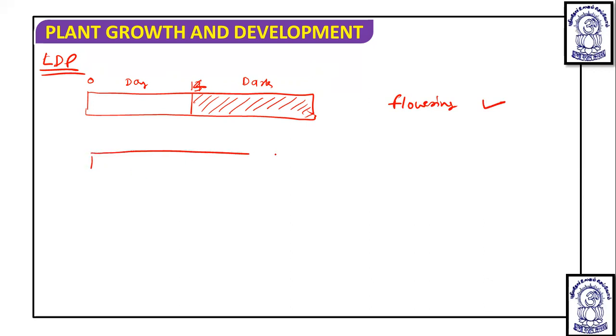But if, in the same thing, there are 14 hours of day period and a dark period, and the day period is broken by an artificial darkening, then the long day period will be broken up and converted into a short day period. Okay. So in such cases, what will happen? There will be no flowering.